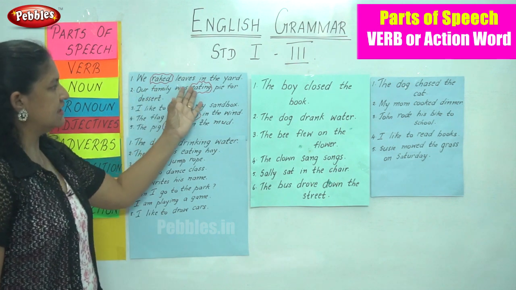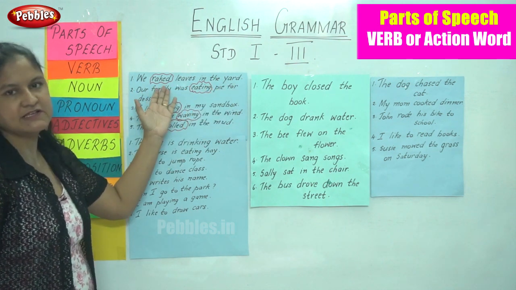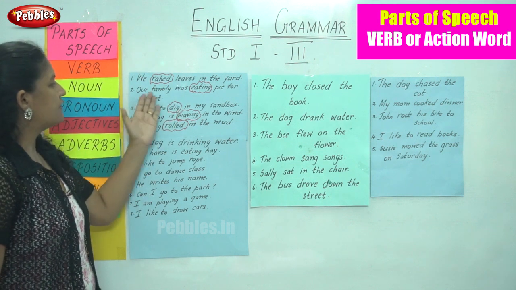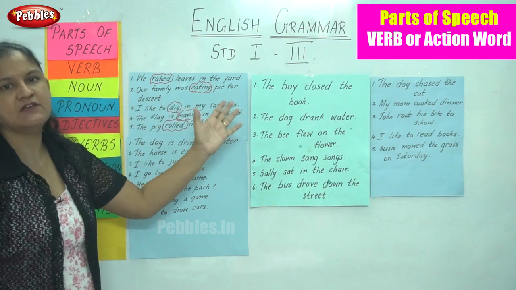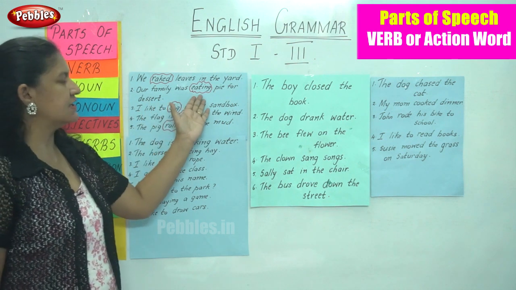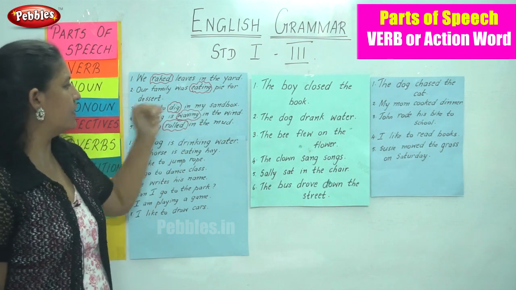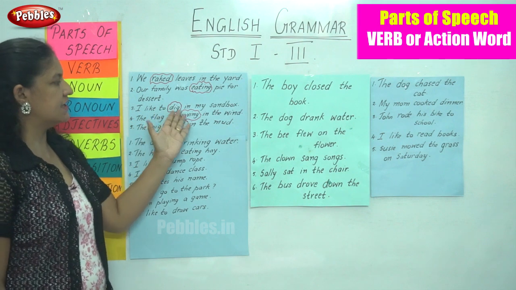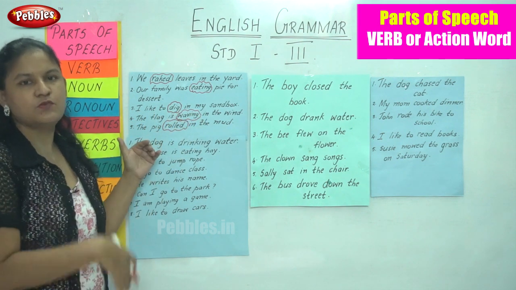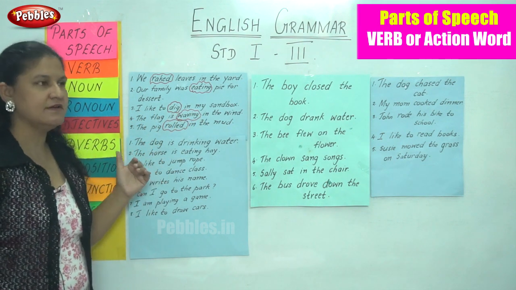We raked leaves in the yard. So the word raked is the action word. Our family was eating pie for dessert. So eating is the action word or the verb. I like to dig in my sandbox. So the word dig is the action done by me.